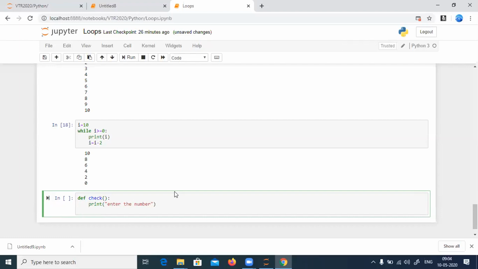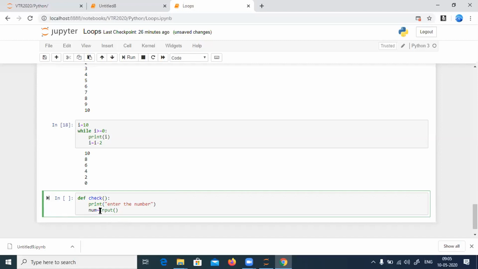Take that into one variable. I'll say num. Then num is equal to input. Is that num is equal to input? Are you sure? Anyone has a comment on it? Shall I write like this? Int of input. Yes. Okay, got it. It is int of input.